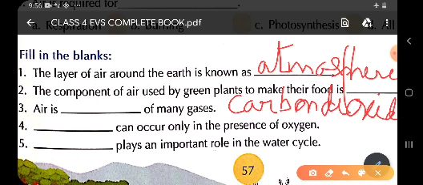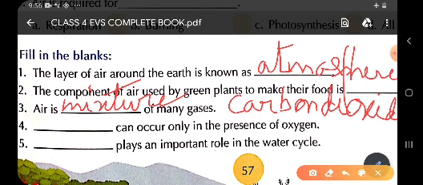Now the third one: air is dash of many gases. So children, air is a mixture. When many gases are mixed together, they are known as a mixture. Air is a mixture of many gases. Fourth one: dash can occur only in the presence of oxygen.